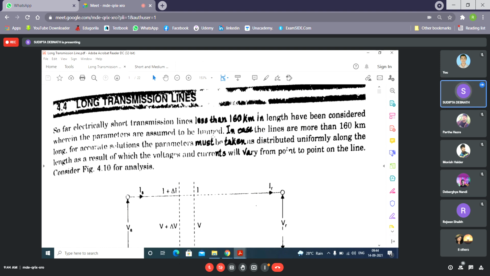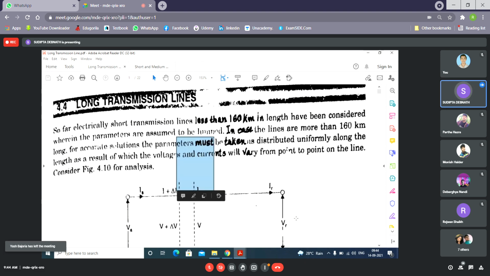Actually, resistance, inductance and capacitance are all distributed throughout the length of the line. But for simplicity, we assume them to be concentrated up to some distance. Now, long transmission lines, like medium transmission lines, consider all three parameters: resistance, inductance and capacitance. But unlike medium transmission lines, the parameters are distributed throughout the length of the line.